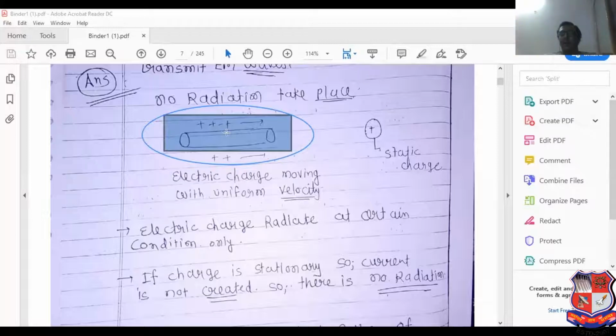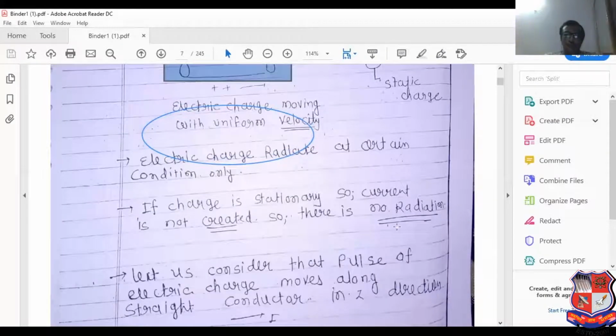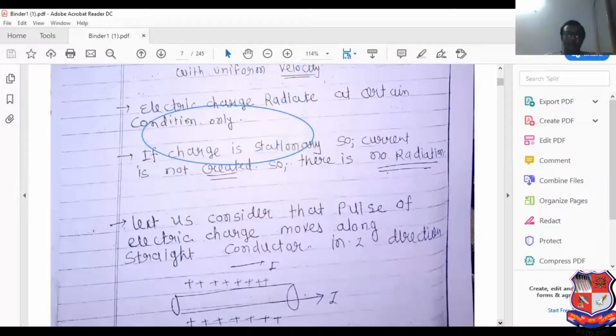That's why an electromagnetic wave cannot radiate. So electric charge radiates at certain conditions only. If charge is stationary, then current is not created, so there is no amount of radiation that can be present.